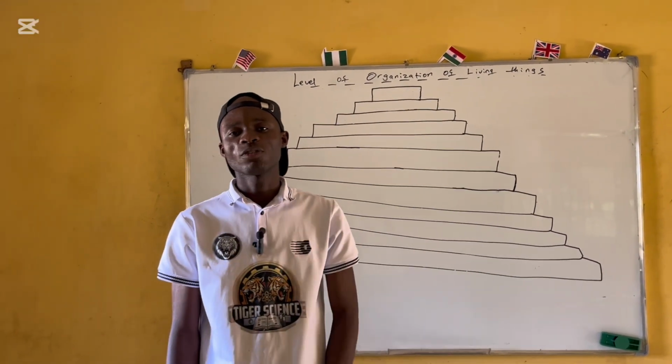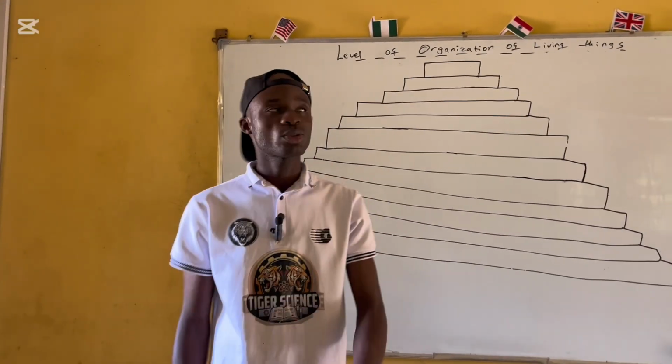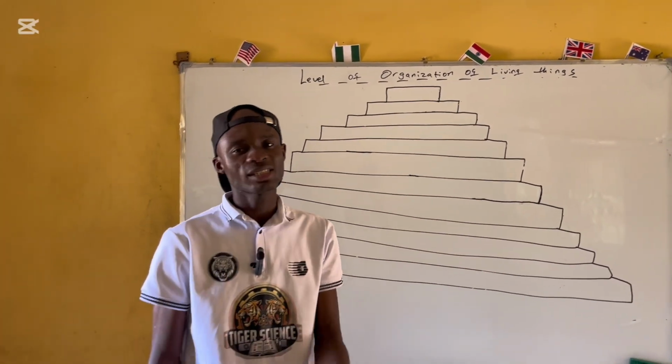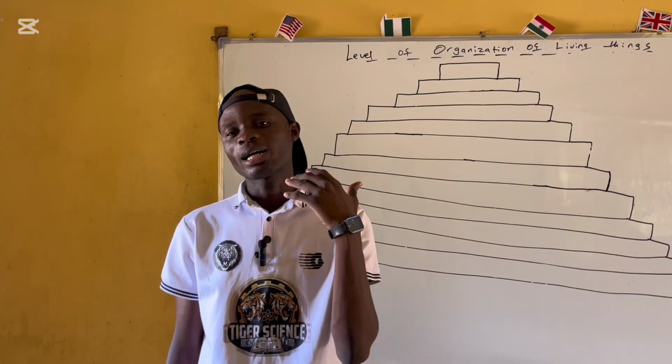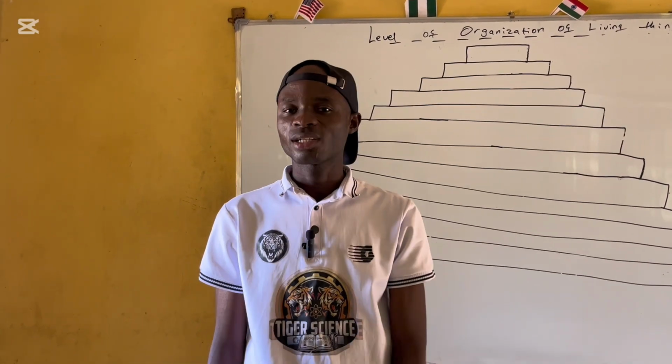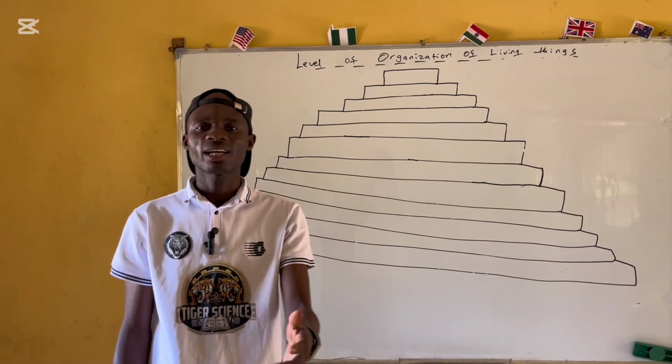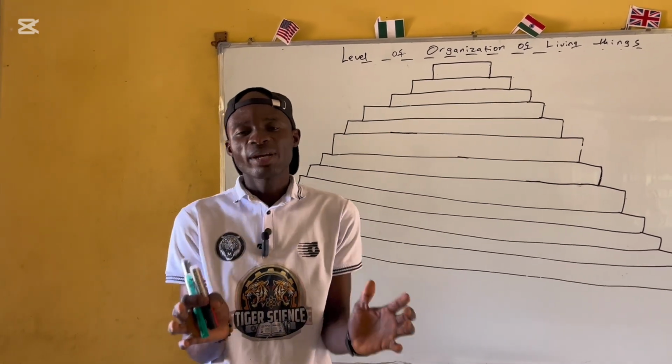Today I'll be taking you through the first thing that you should know about science, which is levels of organization of living things. Now, many people have known many things about that, because some will say levels of organization start from the cell. Now that is very, very wrong. So let's see that.